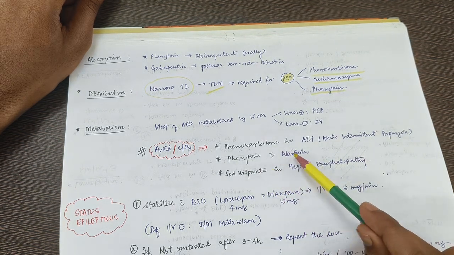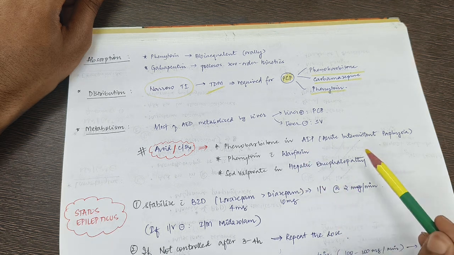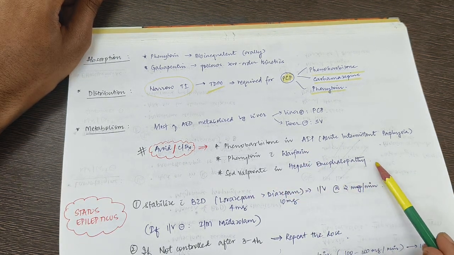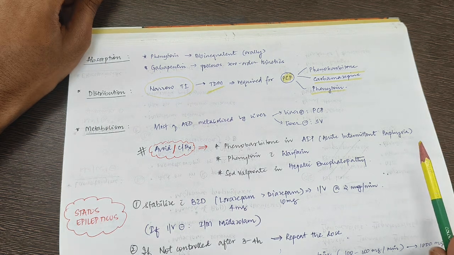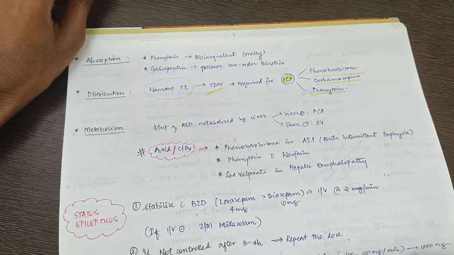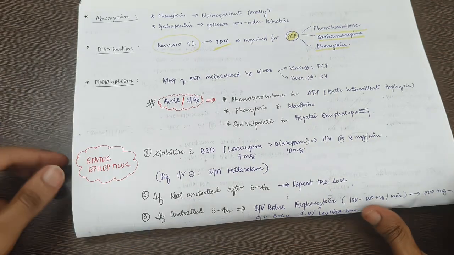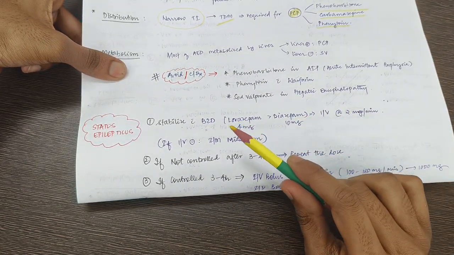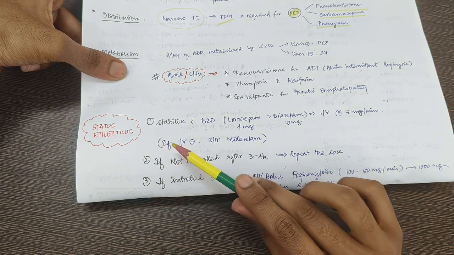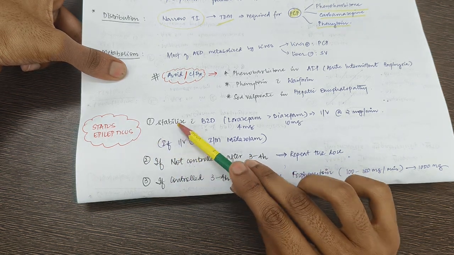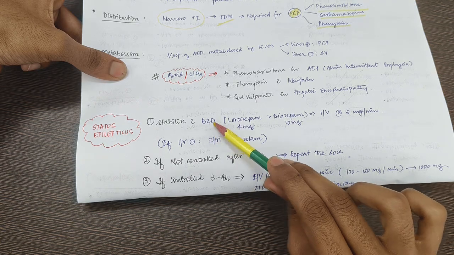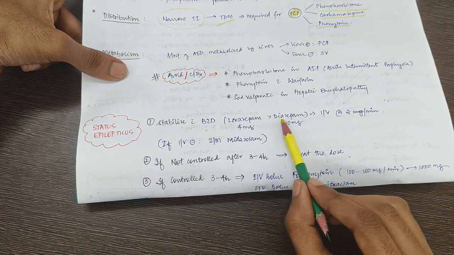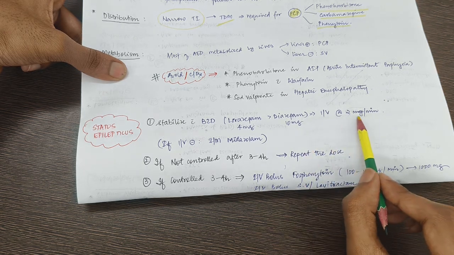Next, we are going to discuss how we are going to manage status epilepticus. It is an emergency condition. How? Benzodiazepine is used, either IV at 2 mg per minute. Okay. And if you did not get a proper IV route, you are going to give IM midazolam. Okay. Within 3 to 4 hours, repeat the dose. Okay, repeat.